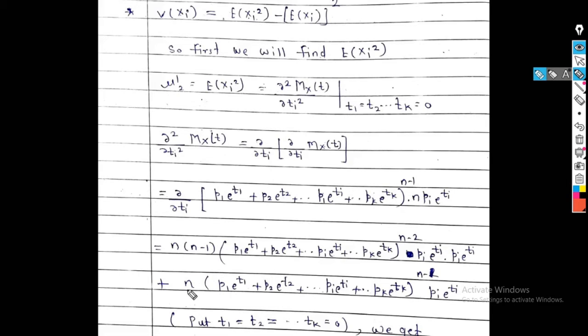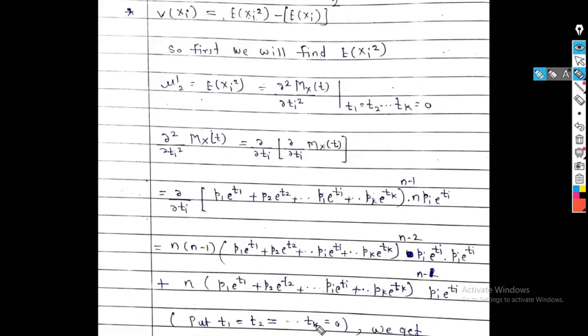So plus n times (p1 e raised to t1 plus p2 e raised to t2 up to dash dash pi e raised to ti, pk e raised to tk) raised to n minus 1 as it is, into the derivative of pi e raised to ti, which is pi e raised to ti.